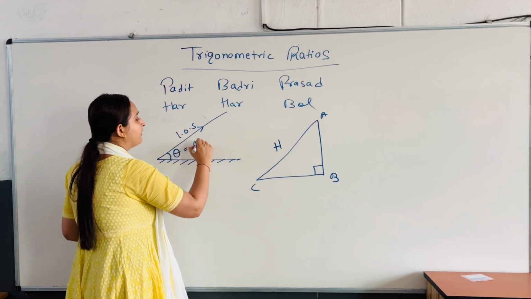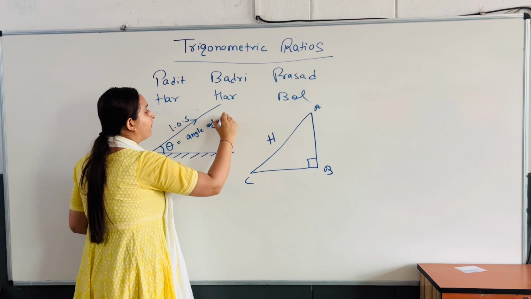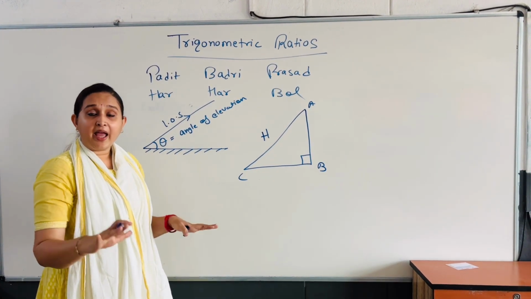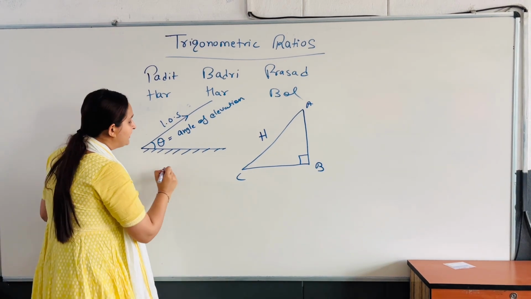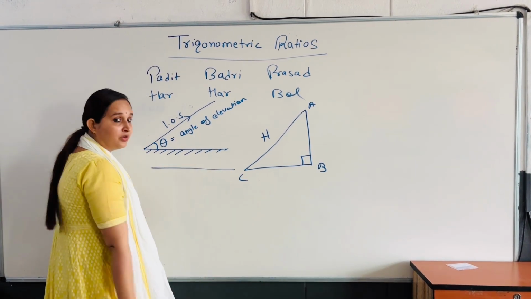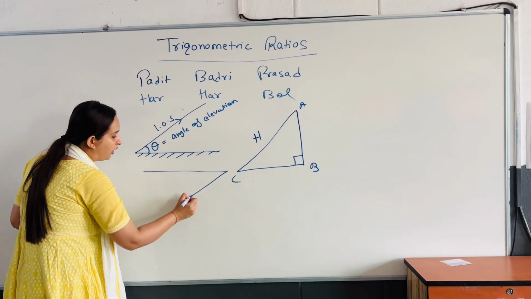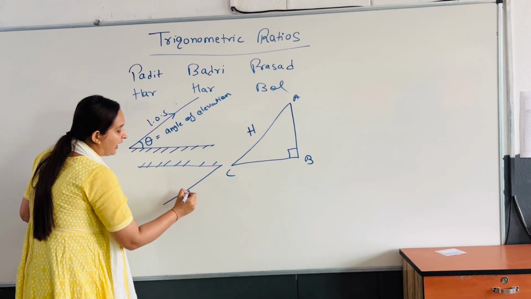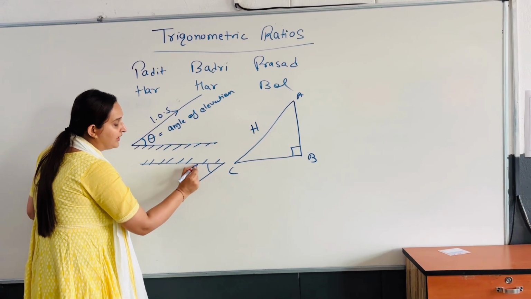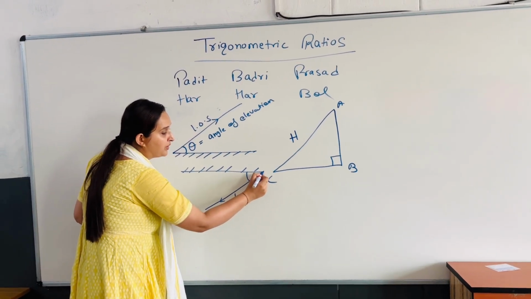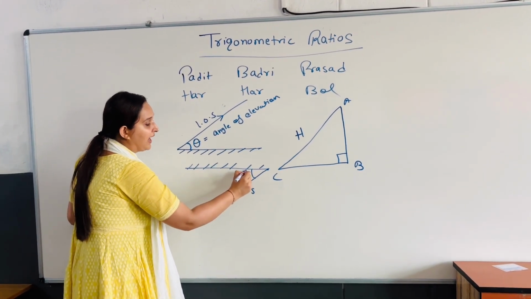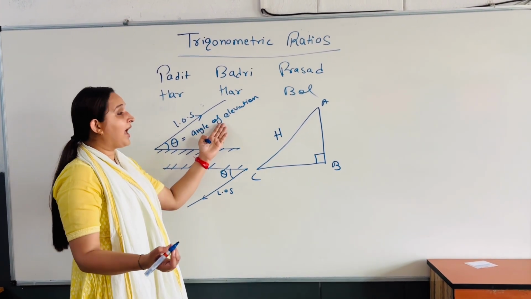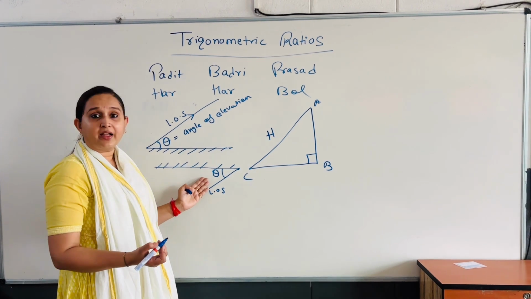Again, when a person is at the top of the roof and looking downward, the angle between the horizontal line and the line of sight is your angle of depression.